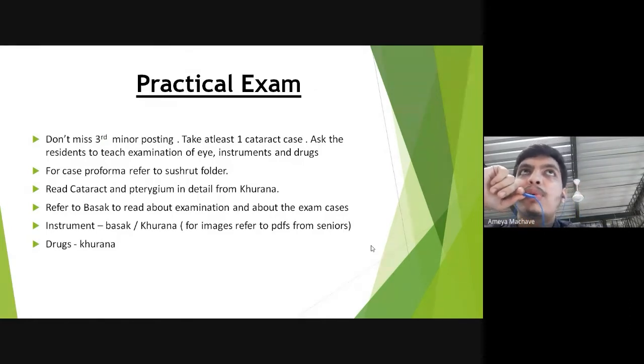For the case pro forma, as in for the history and the examination part, you can refer to the Sushruth folder, where sir has given a case pro forma of an ideal case of cataract. There are a few more PDFs.